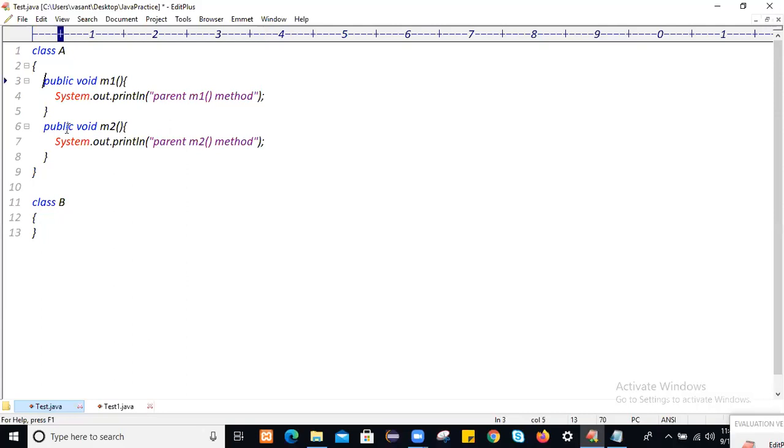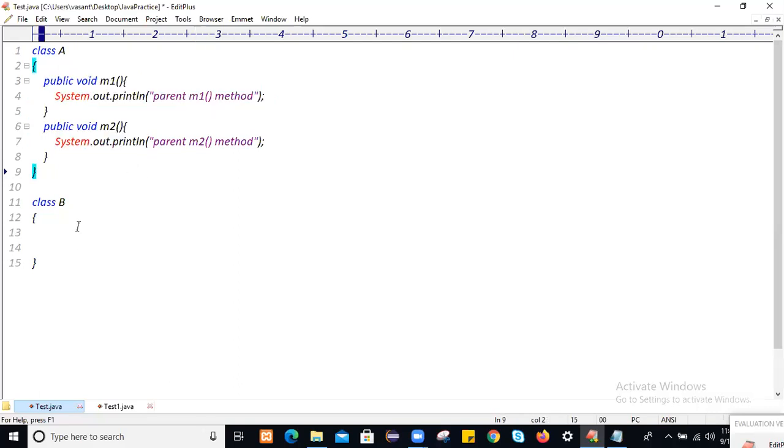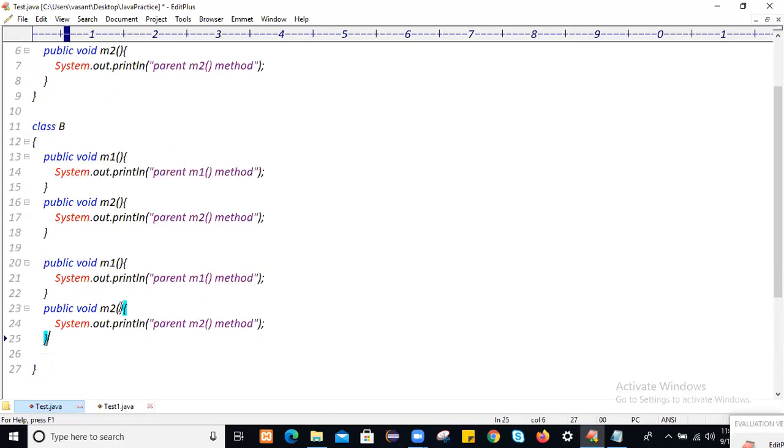Similarly, in the child class, let's suppose you have created a class A. Within this class A, you have defined two functionalities, m1 and m2. The same functionality you want to use within class B, but you are not reusing it. You again define m1 and m2, as well as two more functionalities, m3 and m4.